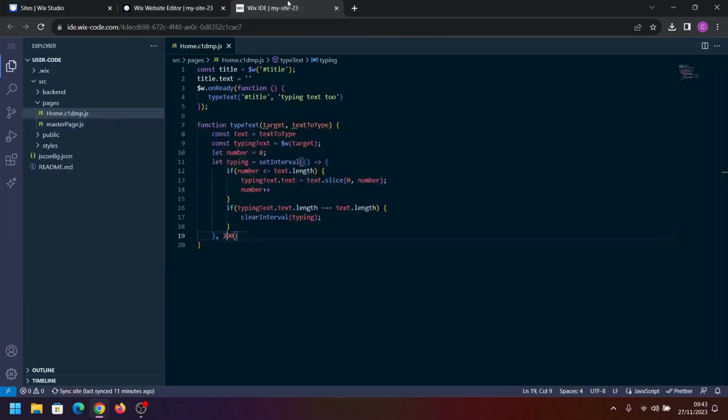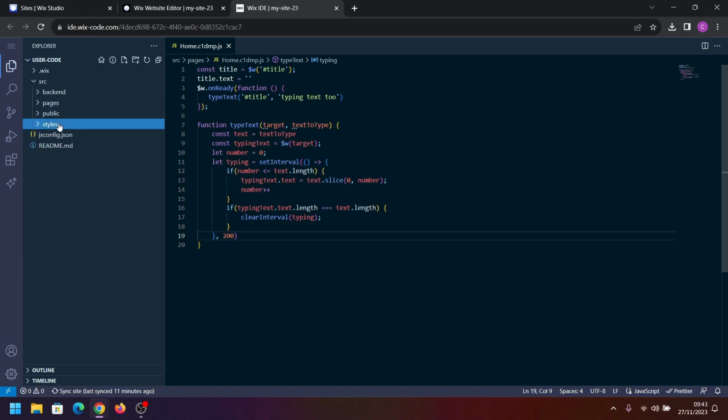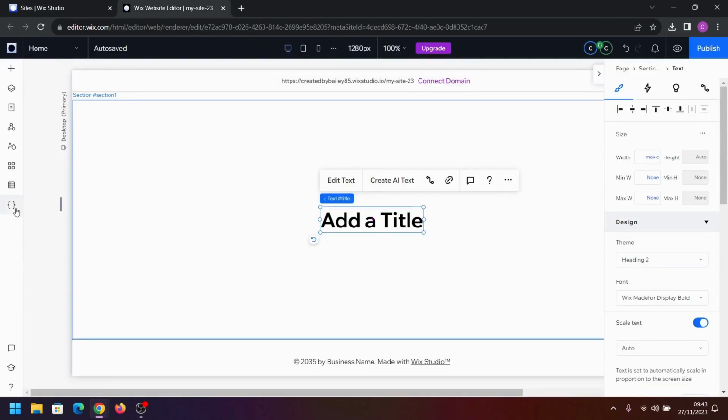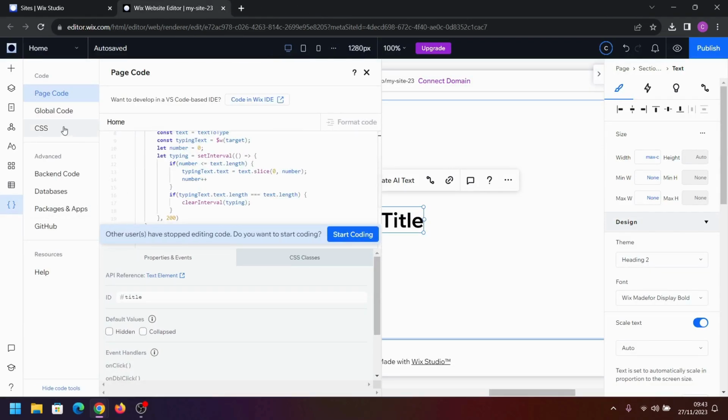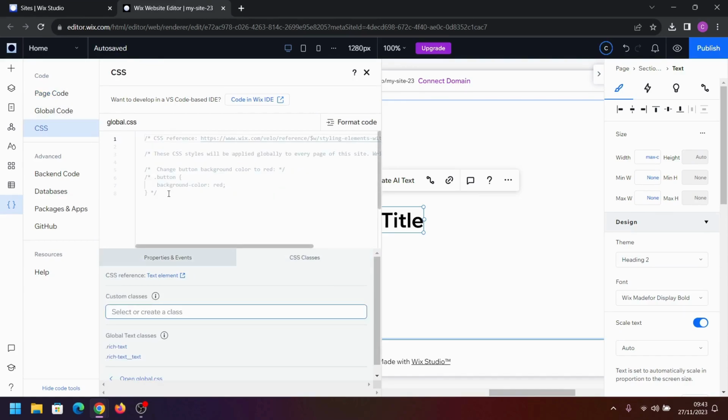To do that, we're going to come back over to our Wix IDE. We're going to go to our styles page, which hasn't been created yet. So I'm going to quickly close the IDE, bring this open, click start coding, so that it's created.